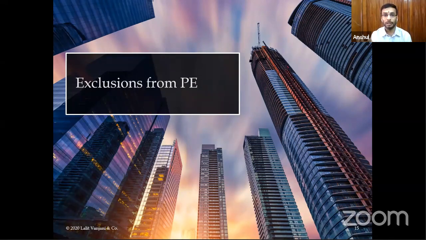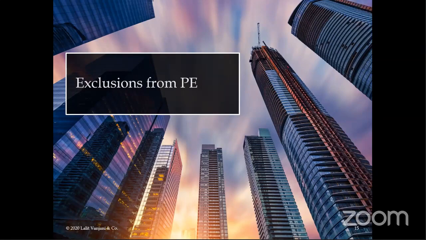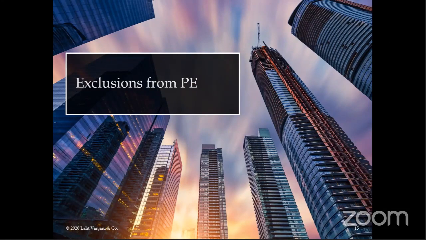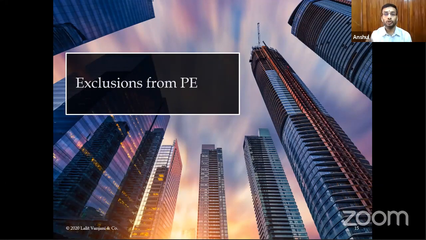Is the local representative habitually exercising an authority to conclude contracts? No, he has no authority. Is he maintaining stocks on behalf of the foreign enterprise? I would say no. Is he securing new orders for the German company? I would say no. So even if you would say that the local representative is a dependent agent, even then, if the activities are not one of the three listed activities, there will be no PE.